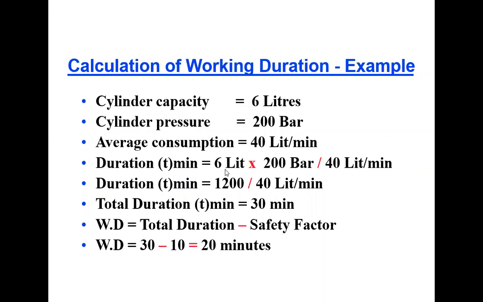Then we can calculate the total duration in minutes: 6 liters times 200 bar divided by 40 liters per minute. That is 1200 liter bar per 40 liters per minute. So the total duration becomes 30 minutes. So this is a cylinder having a total duration capacity of 30 minutes.